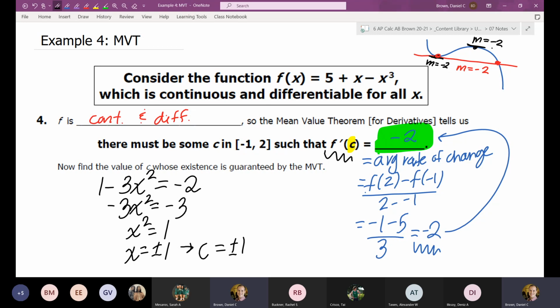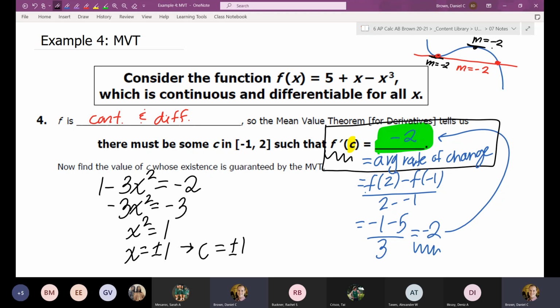Questions on MVT for derivatives? Again, the main thing you want to remember, because it comes up a lot, as in I know it's going to come up Wednesday on your test, is you have to be able to set up an equation for when the mean value theorem for derivatives applies. The equation we're setting up is the derivative equal to the average rate of change, or basically the derivative being equal to the slope.